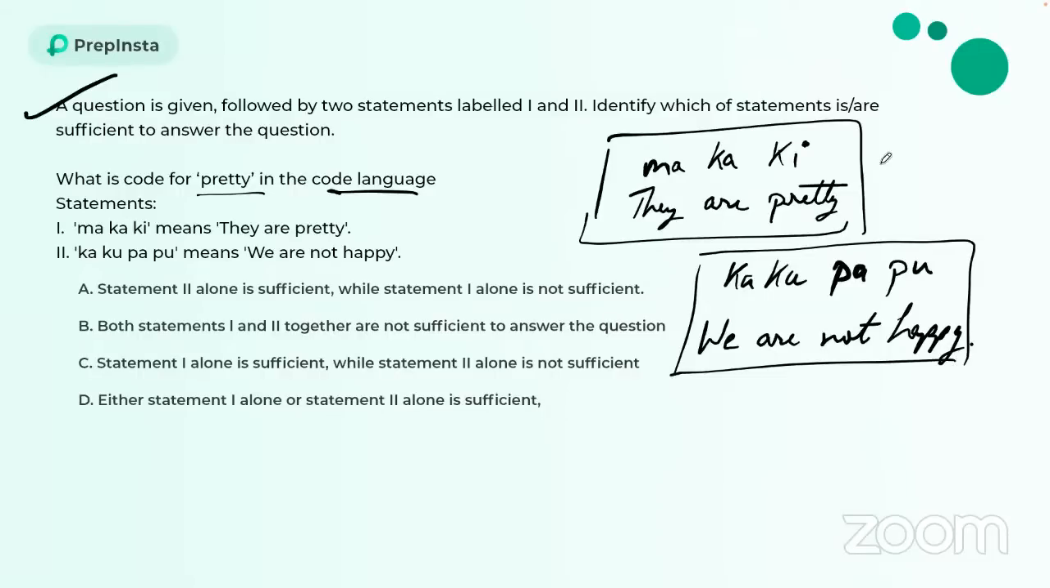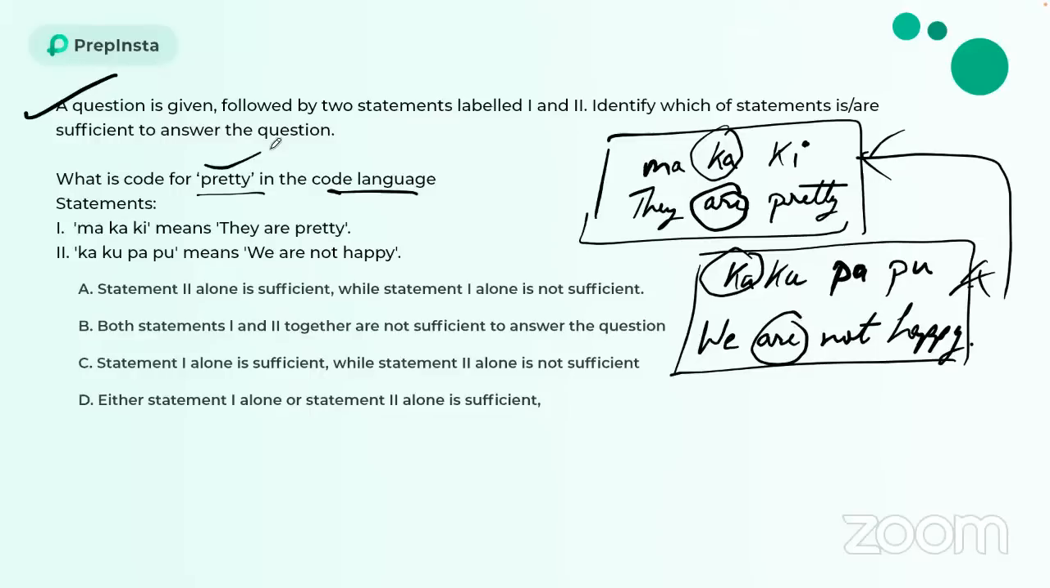Let's combine both the statements now. If I combine both statements together, let me see which code word is common. Ka is common, and in both of them R is common, guys. So I can only answer that the code word for ka is R, but they're asking the code word for pretty. Still, I can't answer. So even using both statements, I can't answer. My answer is option B: both statements first and second together are not sufficient to answer the question, guys.